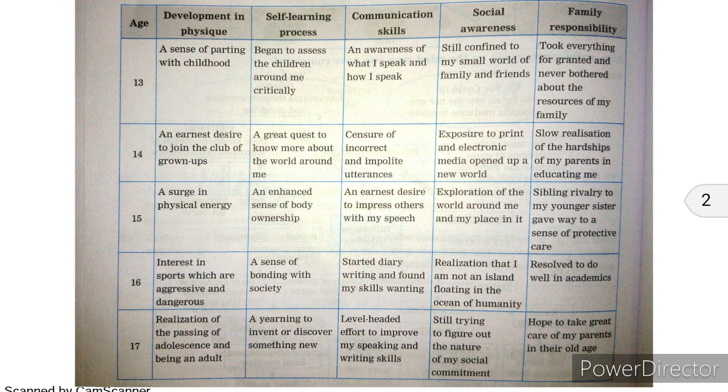Now I have drawn the table over here with the help of the points. If you can see, the first column is age, then development in physique, then self-learning process, then communication skills, then social awareness, and the last one is family responsibility. Now we have taken the last 5 years into account when we think about the development in the personality. Let's talk about the first age group, that is 13 years.